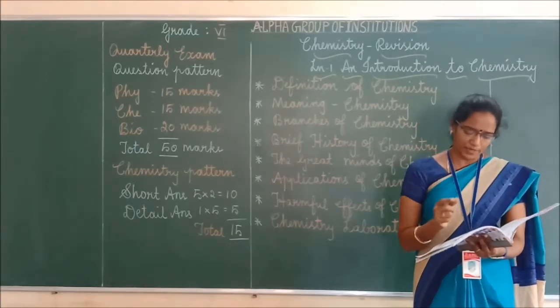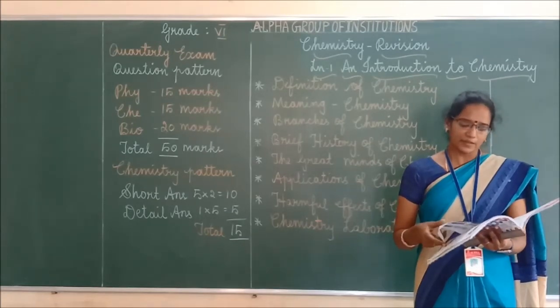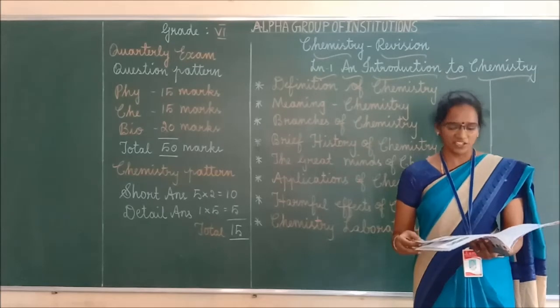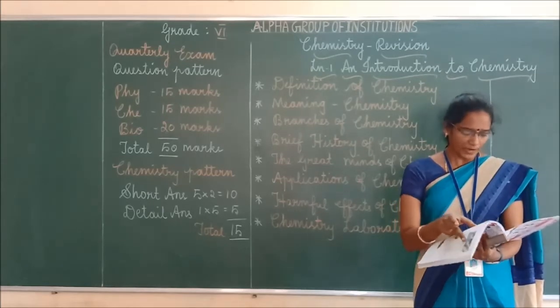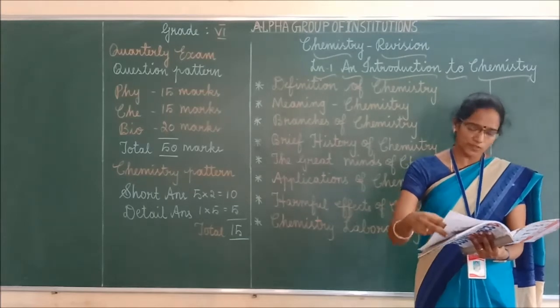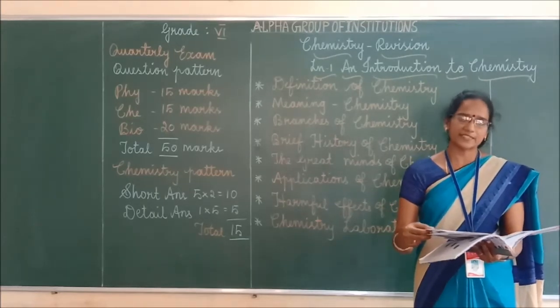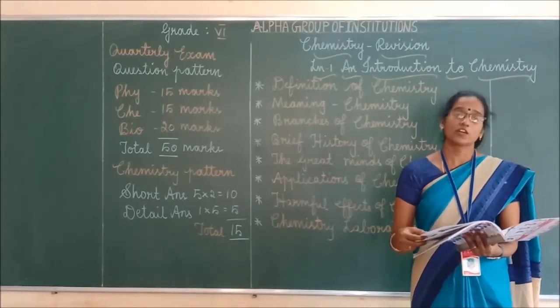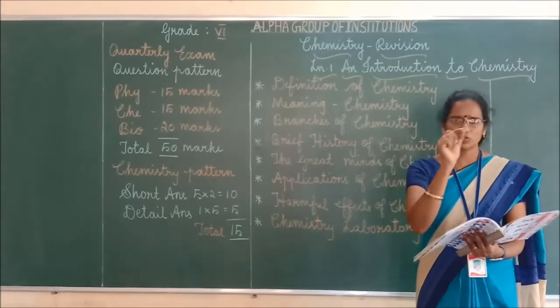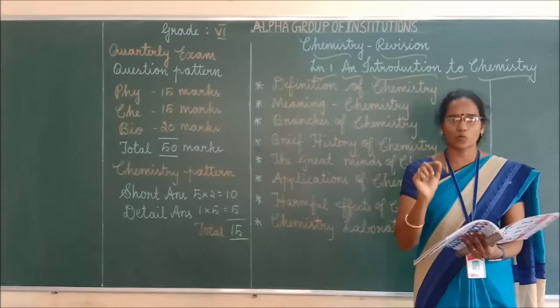For example, what are the main applications of chemistry? It is used in agriculture, clothing, food, building materials, useful materials, medicines, metals and alloys, cosmetics and other consumer products. Just mention the side headings only.